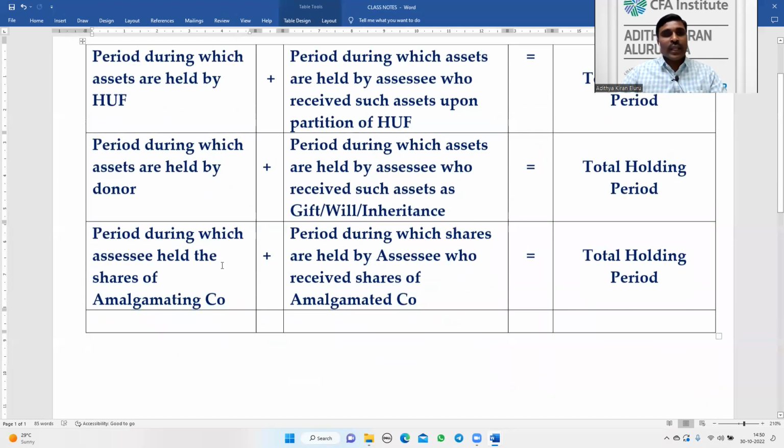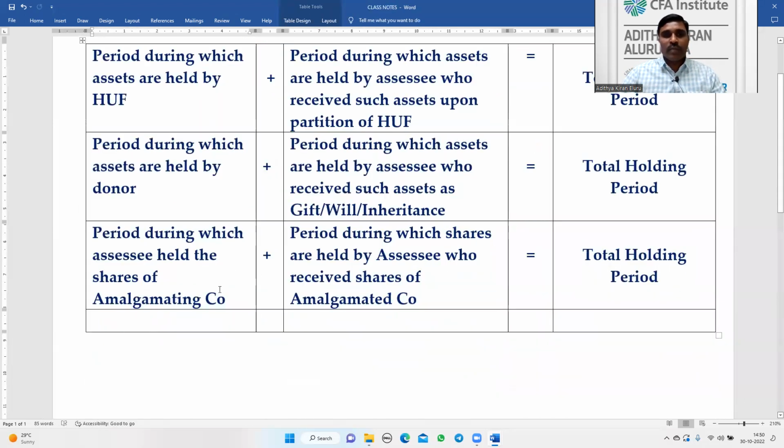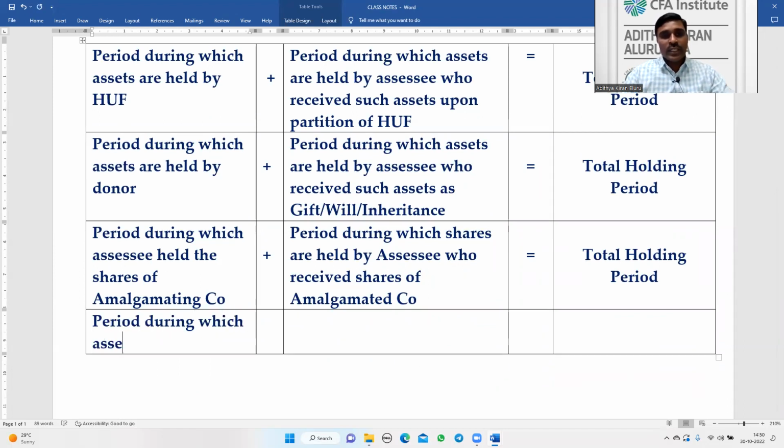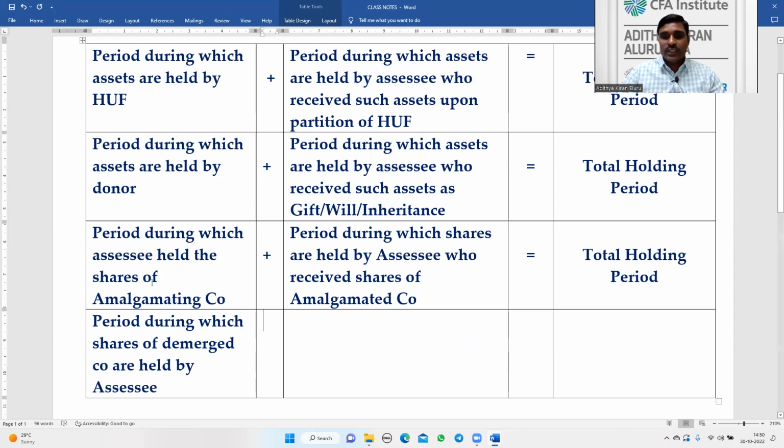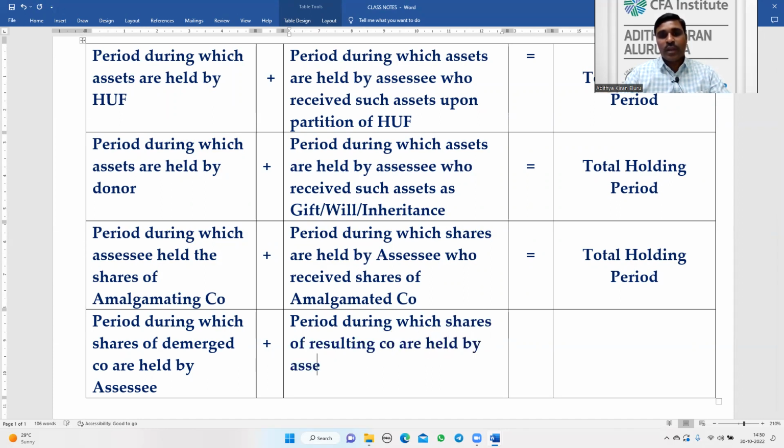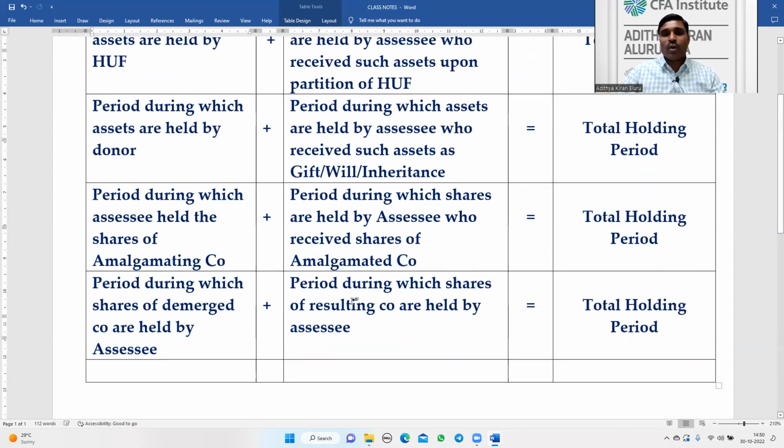Okay, next case, demerger. This is also the same, demerger or resulting company. Period during which shares of the demerged company are held by the assessee, plus period during which shares of the resulting company are held by the assessee, is equal to total holding period.